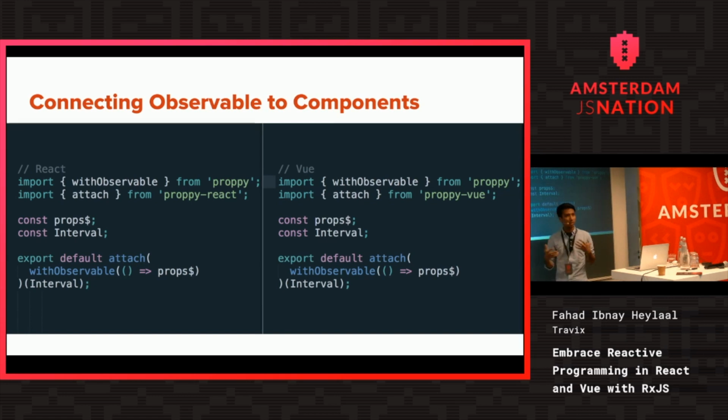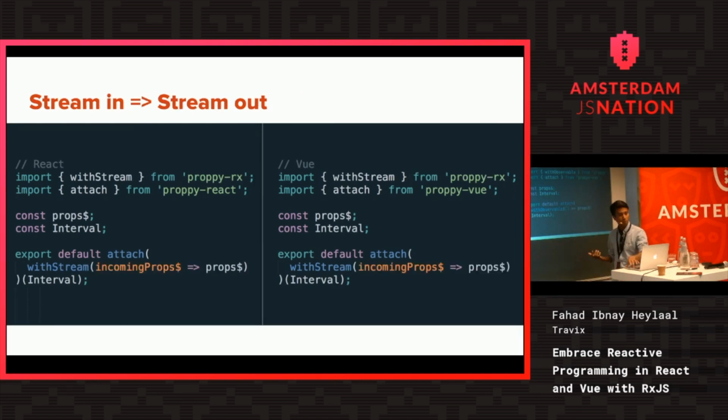I talked about what if we want to be able to receive incoming props as a stream and then return a new stream that our base component can receive? Then our code can improve a bit more. So we have a very Rx-specific package for generating props. It's called withStream, and this one actually allows you to access the incoming props as a stream, and you can return a new stream.